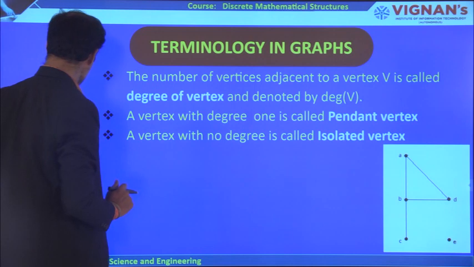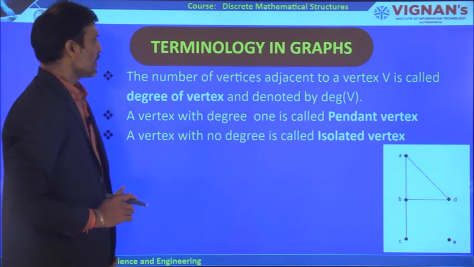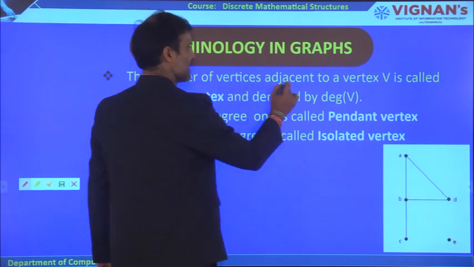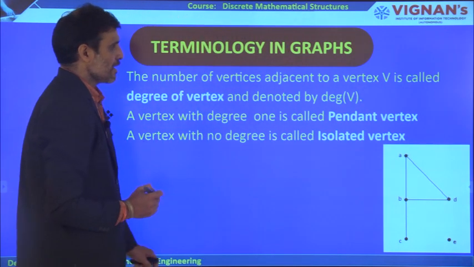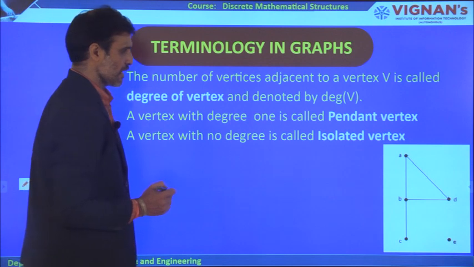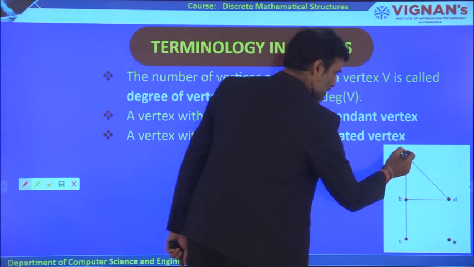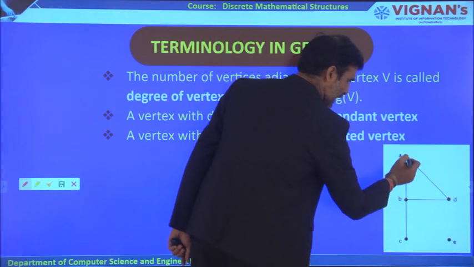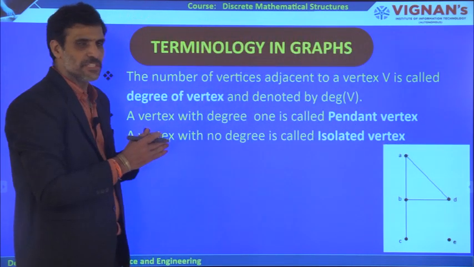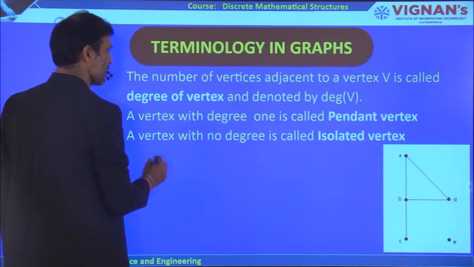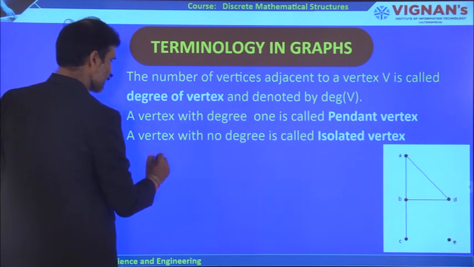Let us try to understand here. The number of vertices adjacent to a vertex V means the number of edges at that particular vertex.